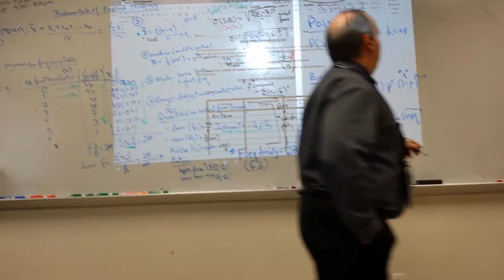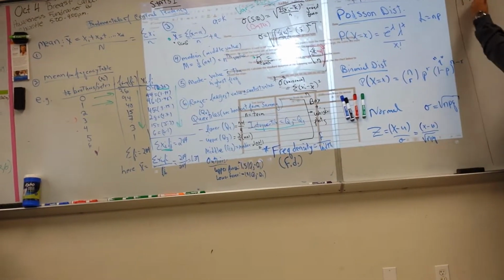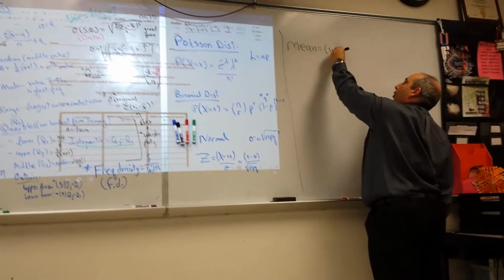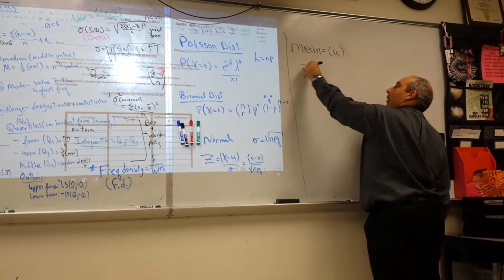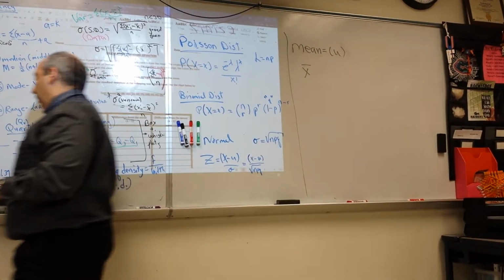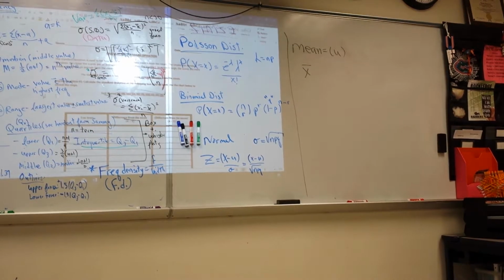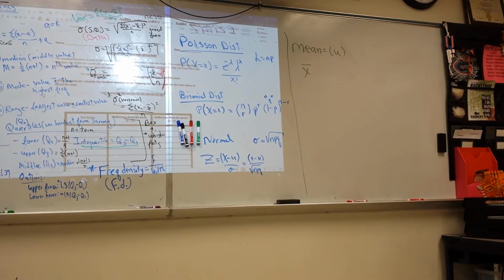Okay? So the first thing is pretty straightforward, what's called the mean. We denote this as either mu, and today we're going to talk about it as x bar. And whenever you see the bar on top of any variable, it means the average. Pretty good?